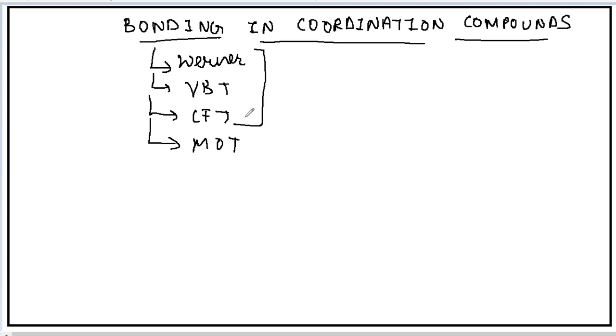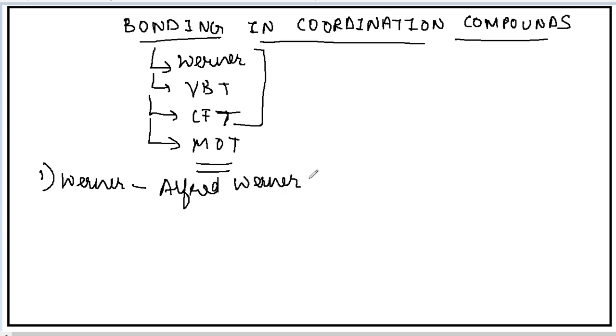Here we will deal with all these three theories, that is the Werner theory of coordination compounds, valence bond theory and crystal field theory. But the molecular orbital theory is above your +2 level, okay? So that you will do in the further classes. So the first theory is Werner theory of coordination compounds. Werner theory of coordination compound was given by Alfred Werner.